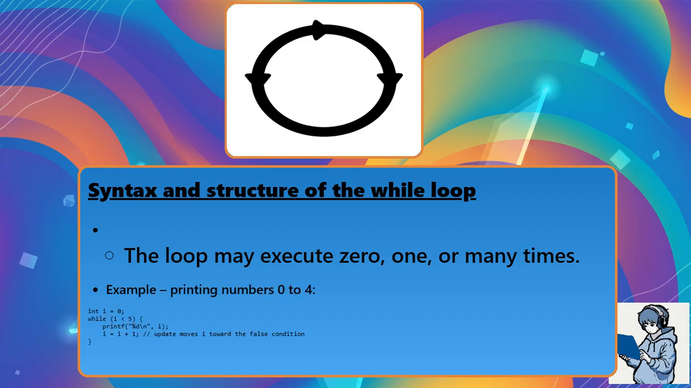Example: printing numbers 0 to 4. int i = 0; while (i < 5) { printf("%d\n", i); i = i + 1; // update moves i toward the false condition }